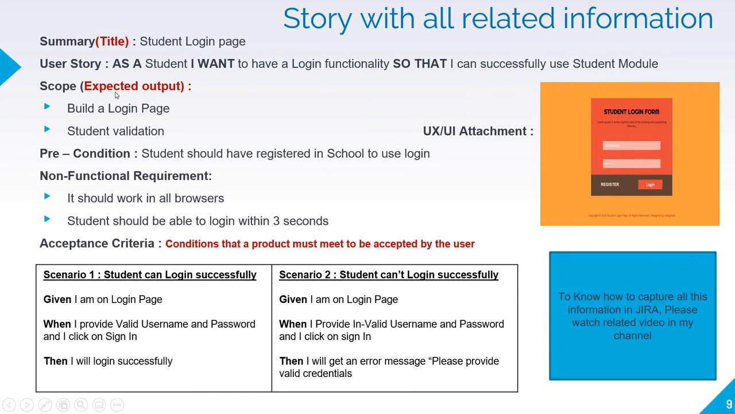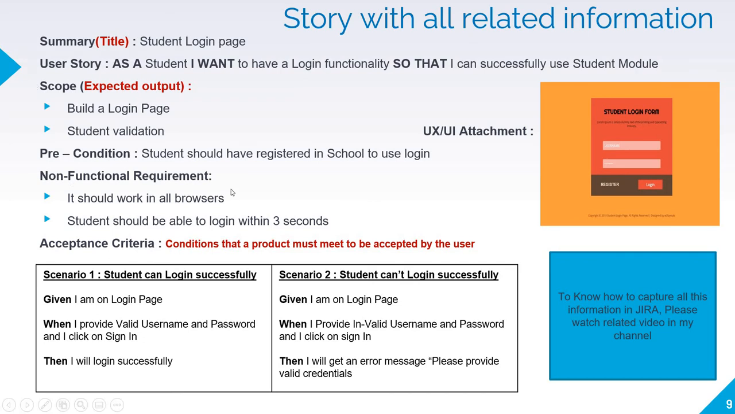And scope. Scope is nothing but the expected output. So this is very much important for the developers and QA team. So what is the scope? Build a login page and student validation. Then comes the precondition. Precondition is nothing but what criteria is required for the student to use this software. So here the precondition is students should have registered in school to use the login page.